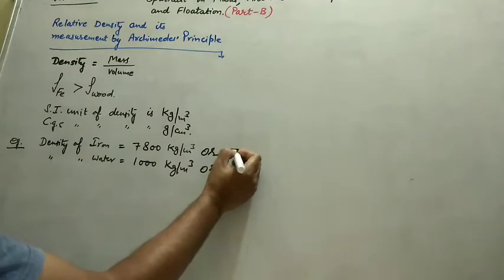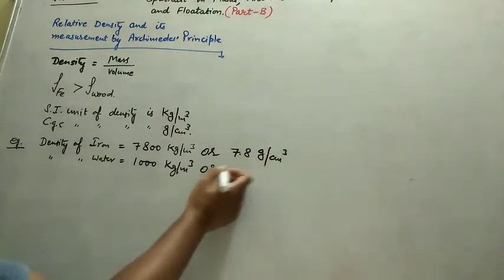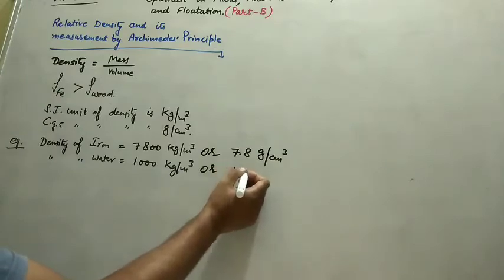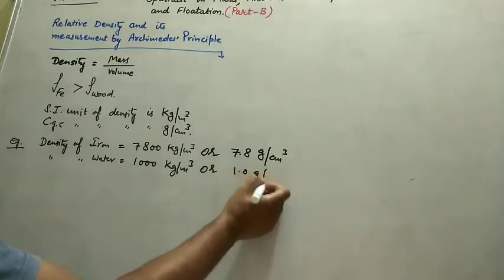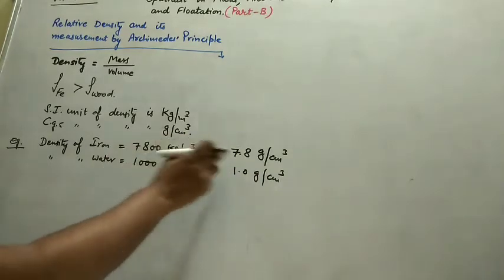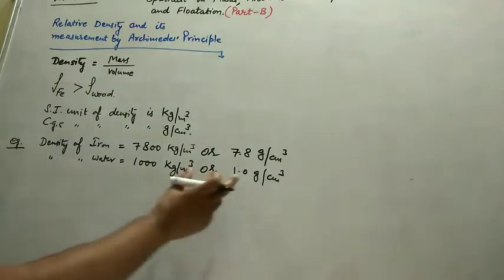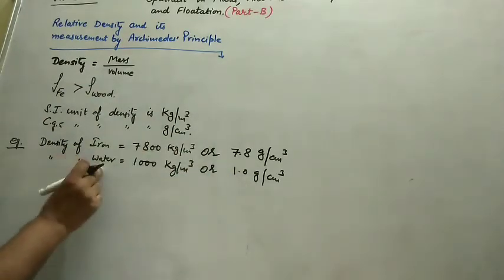So what will you get? 7.8 gram per centimeter cube, and for water in CGS it is 1.0 gram per centimeter cube. In the first value we are talking about the density of iron. In the second value we are talking about the density of water.